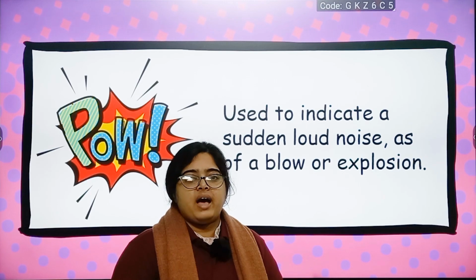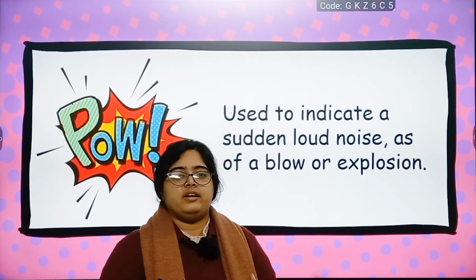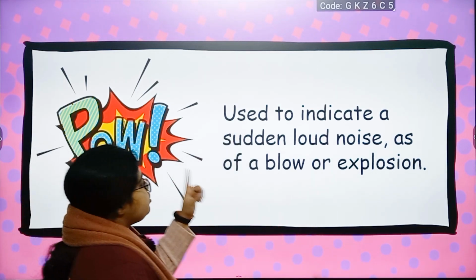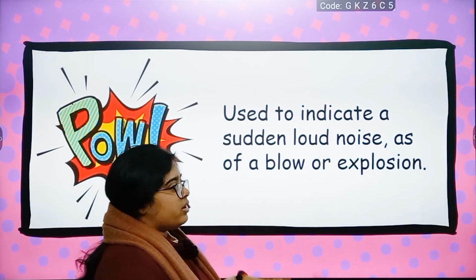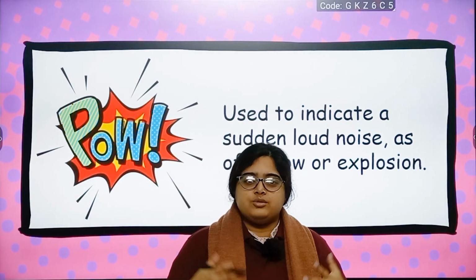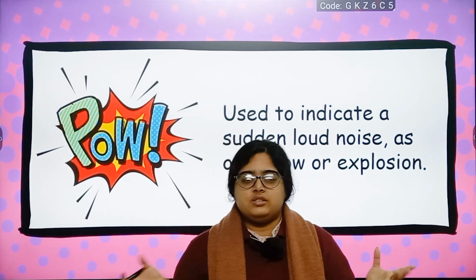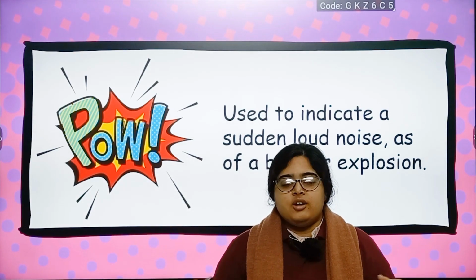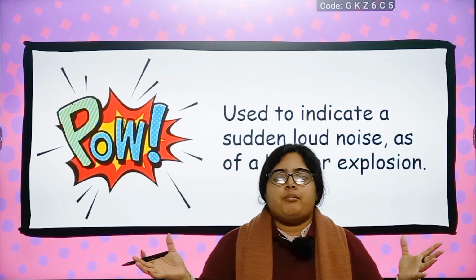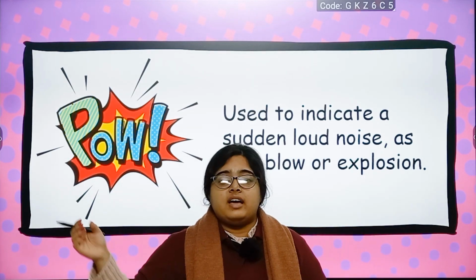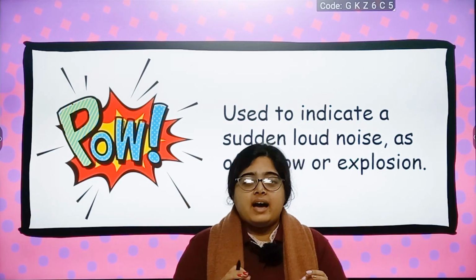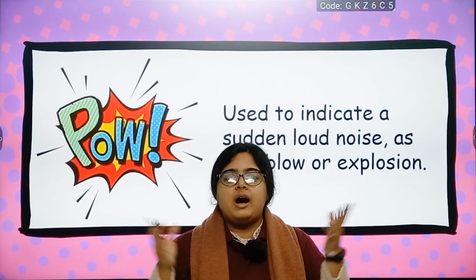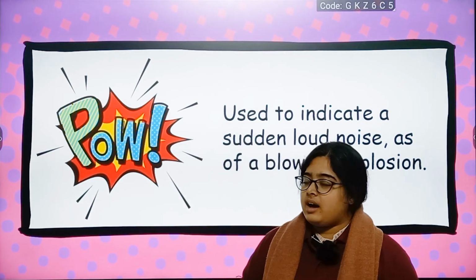Next we have pow. Now, most of you who have seen comics or any kind of cartoon characters, you see when there is an explosion. Where is this word pow used? It's used to indicate a sudden loud noise or a blow or an explosion. So, in cartoon serials, or if you watch any cartoon movies, you will see those comics use this pow sound when there is a big blast or something, right? Not exactly a blast, but something has popped up, literally like an explosion. So that sound has the exact spelling P-O-W. We do not say explosive sound, we say pow sound. Okay, so that is known as an onomatopoeia.